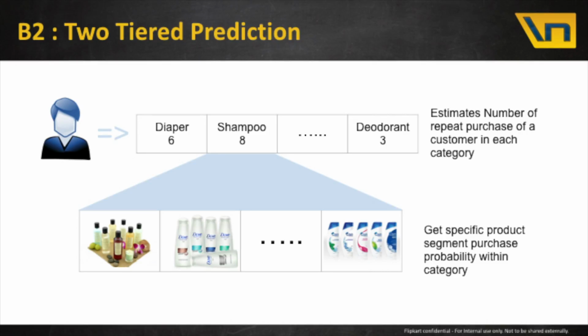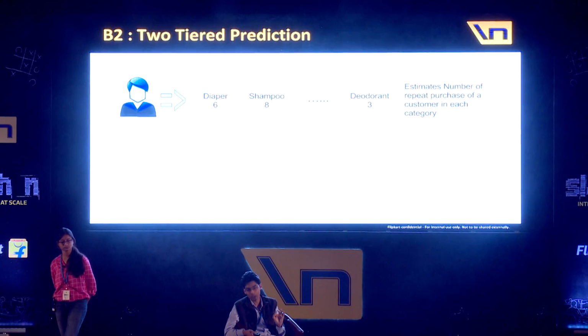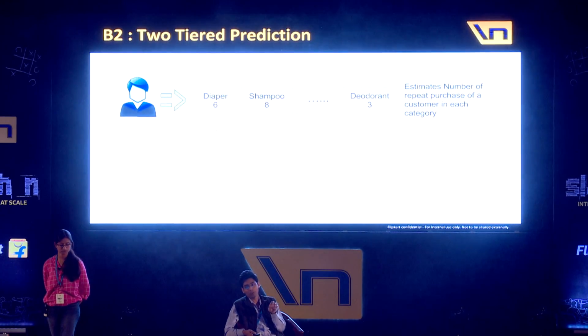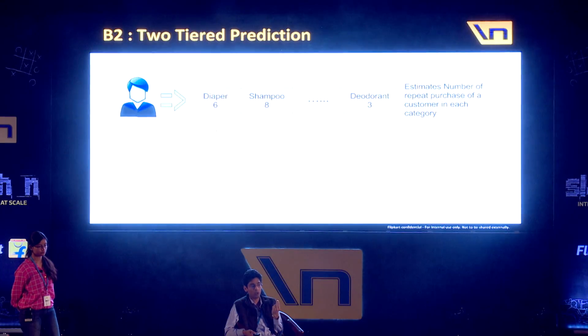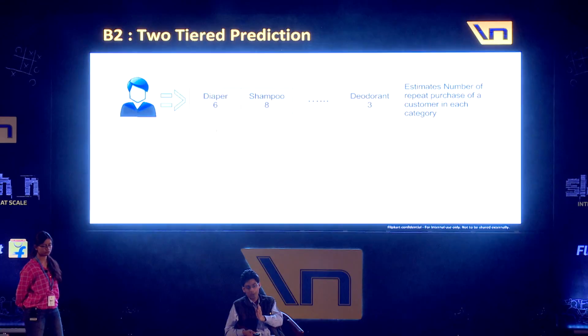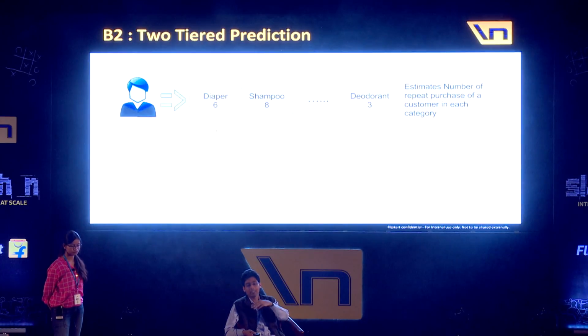Okay, so in our modeling, we use a 2-tiered prediction. In the first tier, there is a sample user where we want to predict the vector, and this vector represents the categories which a user is likely to purchase. So we have fixed the user, we have fixed the category, and the time interval. Say within the next month, we want to predict how many diapers, how many shampoos, and how many deodorants the user will purchase. In this case, say our model is able to predict 6, 8, and 3 respectively.